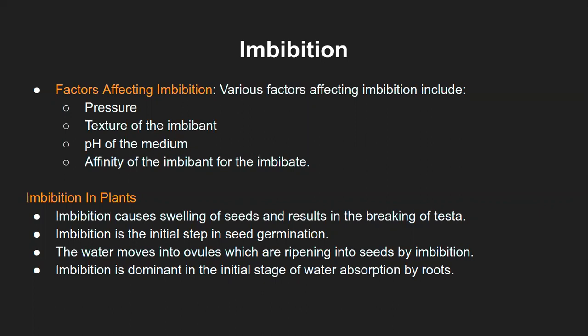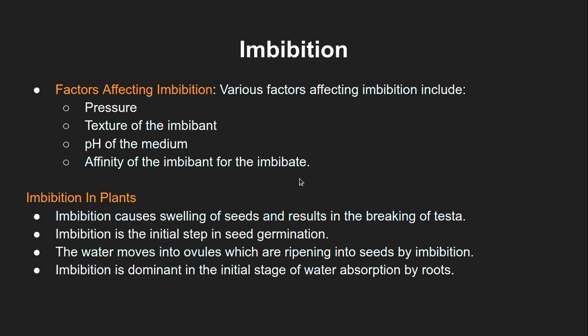So that way the pH of the medium will affect, and you can simply imagine, if it is an acid-base type of reaction, what would happen to the two components, whether it is on the colloid molecule or in the solvent, that does not matter, but still the acid-base type of reaction would remain similar. They will always have affinity towards each other to neutralize the pH. So that way also you can think. And the fourth point, that is the affinity of the imbibant for the imbibate.